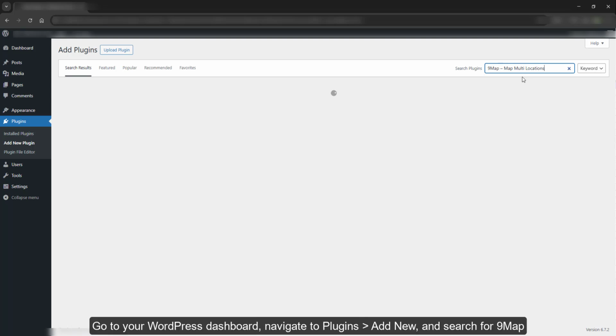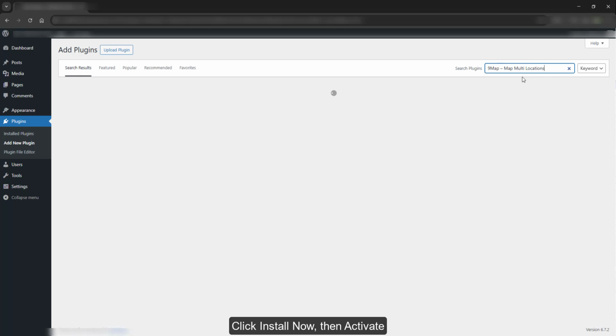First, install the plugin. Go to your WordPress dashboard, navigate to Plugins, Add New, and search for NiMap. Click Install Now, then Activate.